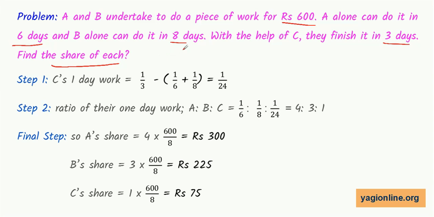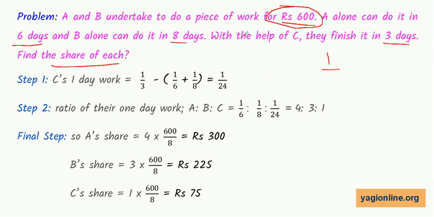So obviously whatever work they will do, in that ratio the money will get distributed. So how to find out how much work they will do? We will find out everybody's one day work. Once we know one day work, we can find out the ratio of work done by them, and in that way we can find out the ratio of the amount which will get divided among the three.